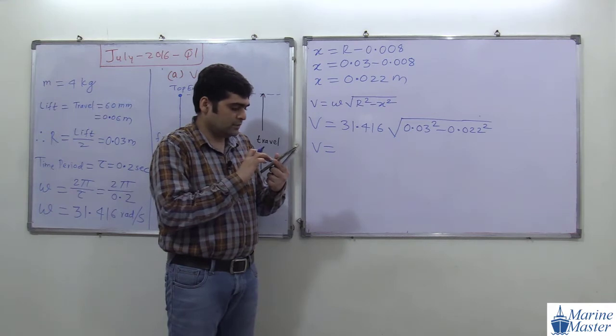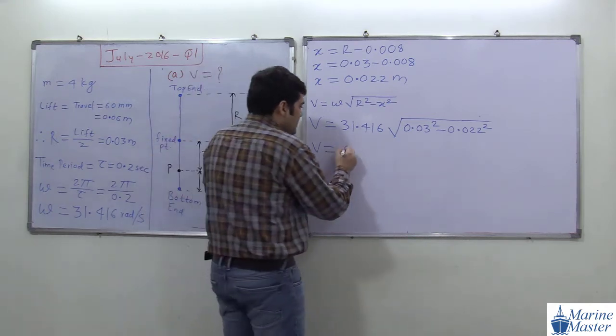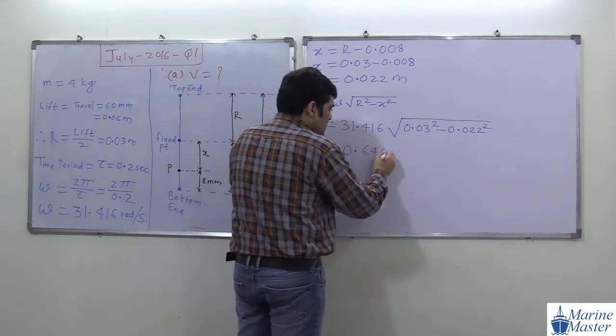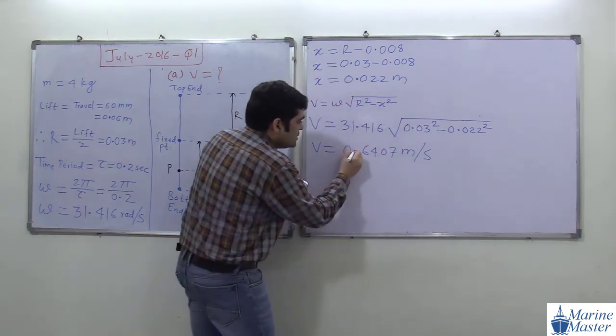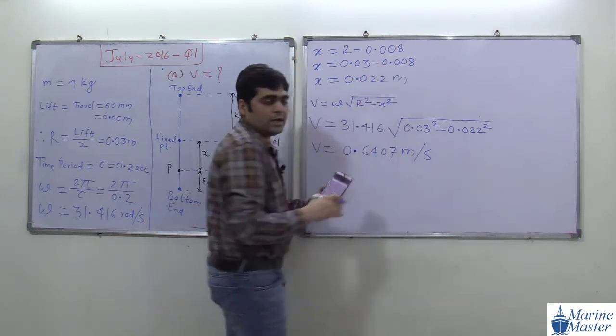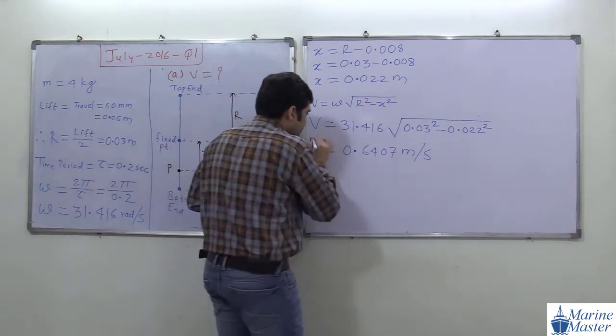0.022 squared. So how much value of velocity are we getting? 0.6407 meter per second. Okay. Everyone try to see the scenario here. So in this way we got the value of velocity.